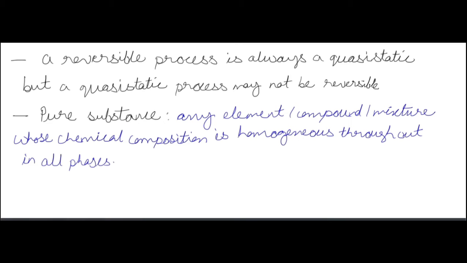Okay. Now the pure substance. It's another topic that we will read in detail in another lecture, but just for the definition's sake, we are studying pure substance. So pure substance is any element, compound or mixture whose chemical composition is homogeneous throughout in all phases. It means that its chemical composition is steady.